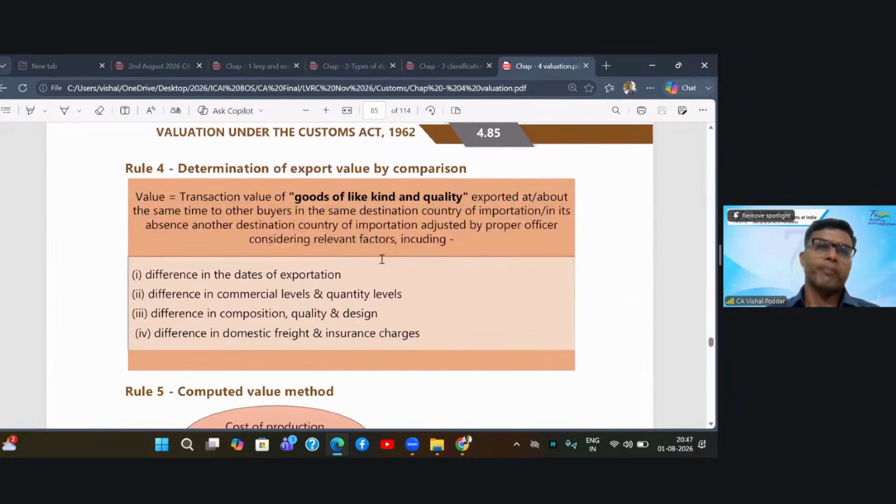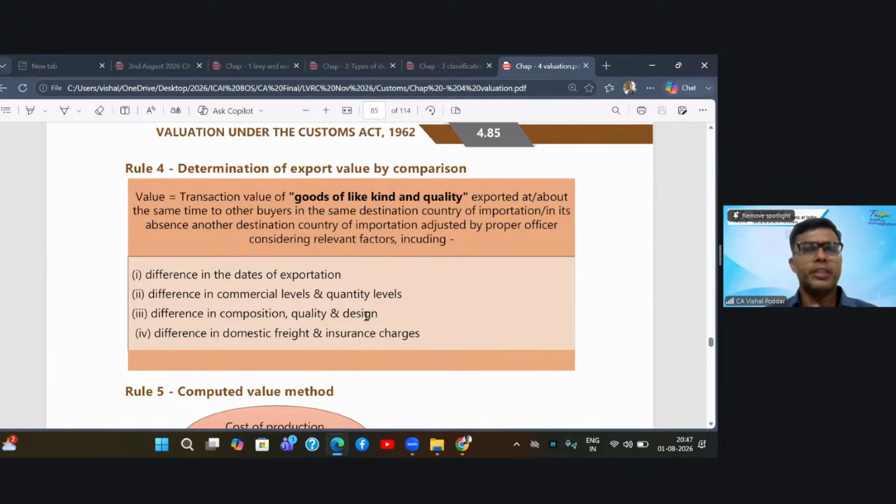Now what is Rule 4? Rule 4 says that if the value of your goods is rejected, you try to find out whether goods of like kind and quality are exported at or about the same time to other buyers in the same destination country to which your goods were sent, and whether they are exported at the same commercial level, quantity level, etc. So the first preference is to find out whether the same goods that you are exporting, somebody else is exporting about the same time and at the same commercial and quantity level.